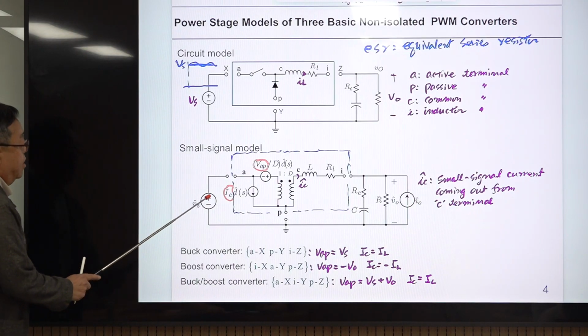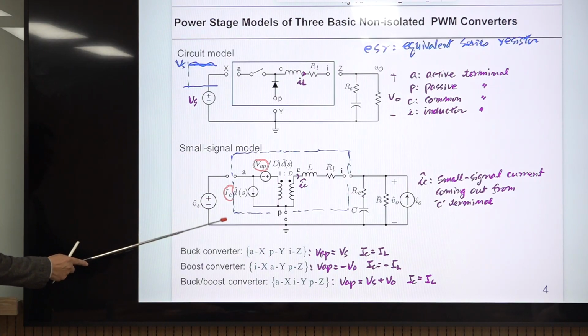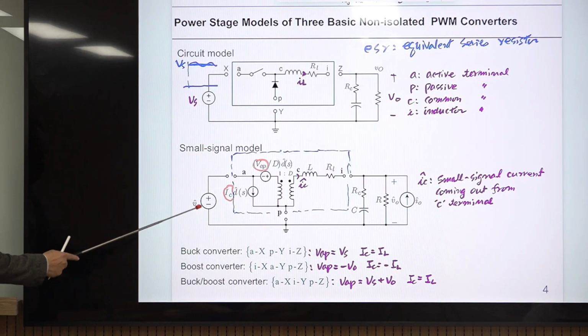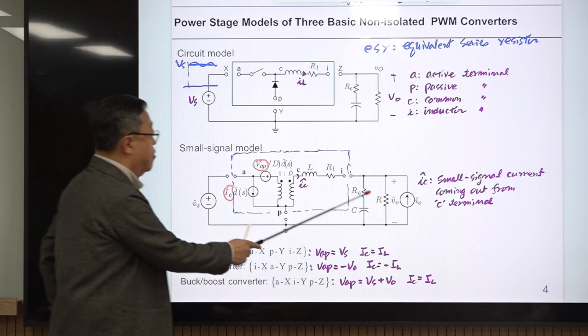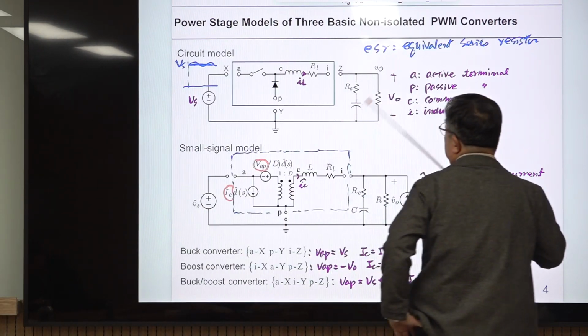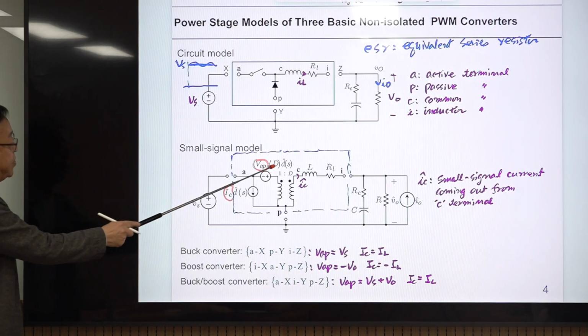So we have two independent sources. One is a voltage source coming from the input voltage, and the other is a current source coming from this current I/O. I forgot to put this I/O here. So I/O is here, the change in I/O.